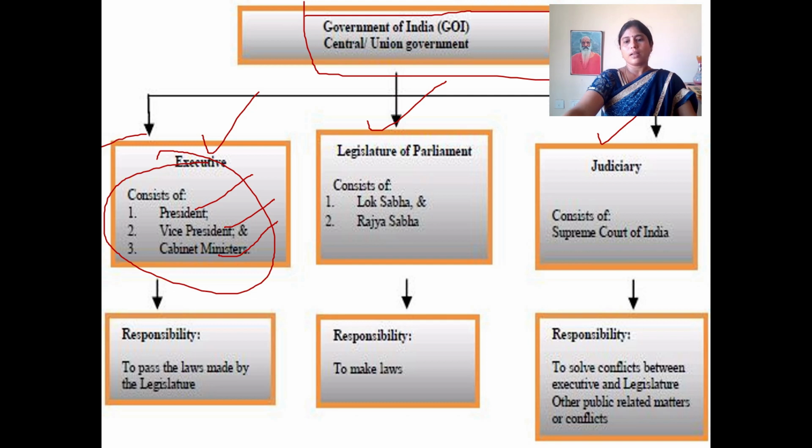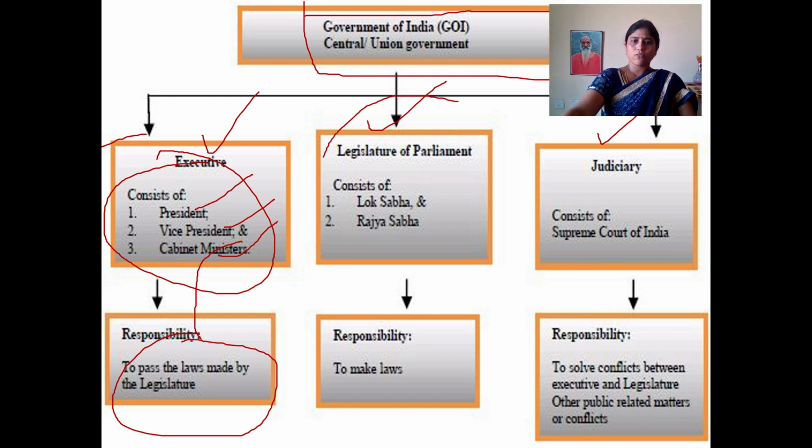They are executives. Implementing law and order is done by the executive department in the name of the president at the national level, and in the name of the governor at the state level. What are the main responsibilities? To pass the laws made by the legislature. These people must accept the bill for it to become a law.